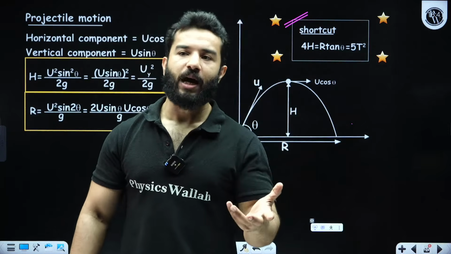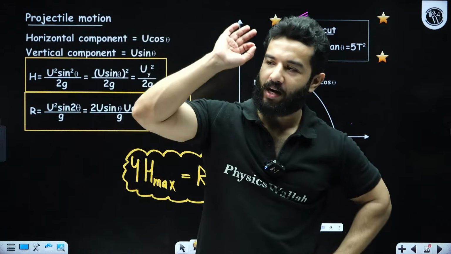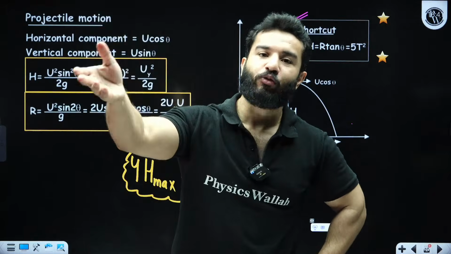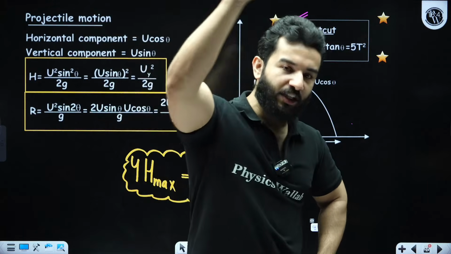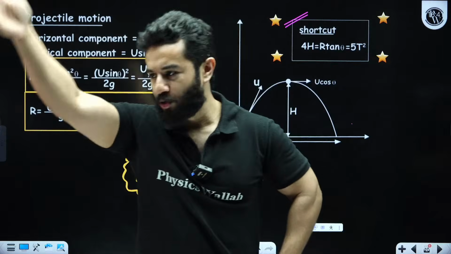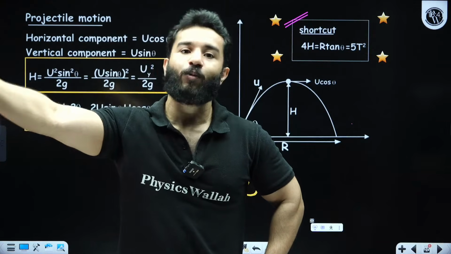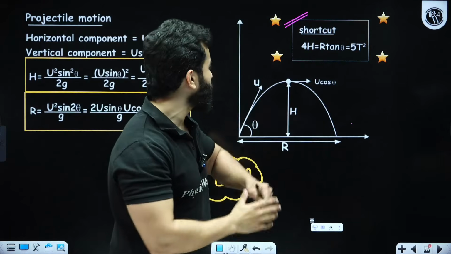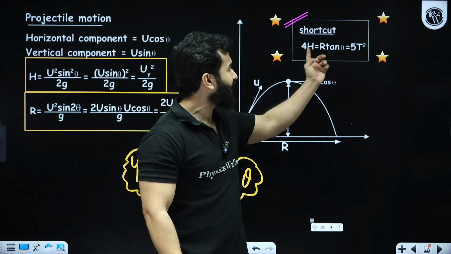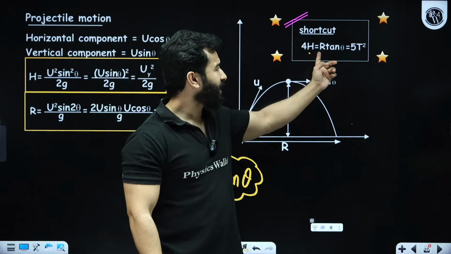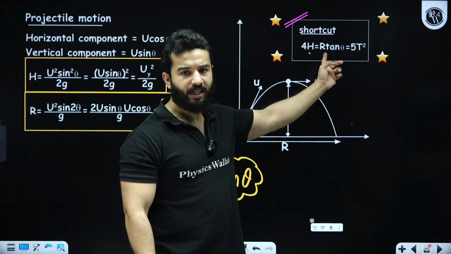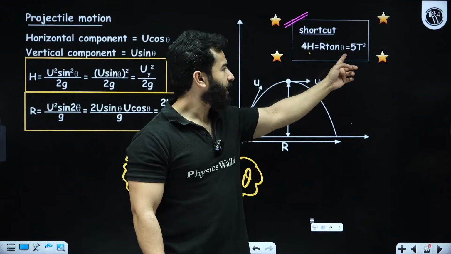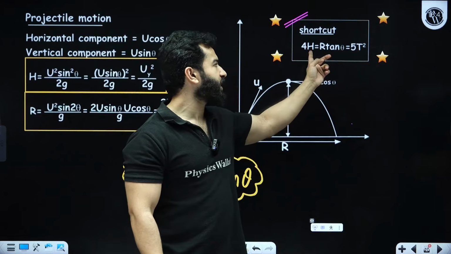Sometimes what happens is they say we have thrown a particle with 20 meter per second velocity and this is the time of flight. Then you find the angle and substitute that in the range and maximum height formulas, and then you get the answer. What you can do directly, if they have already told you the time of flight, is find the maximum height directly. You can directly find the range, right? Obviously, after finding maximum height, you will have to find theta. But if they have told you the time of flight, you can directly find the maximum height.